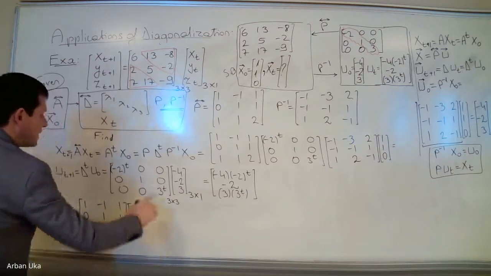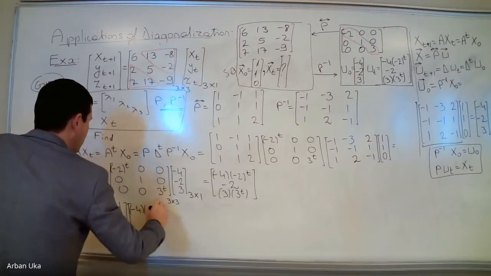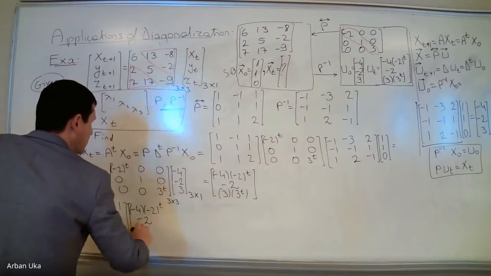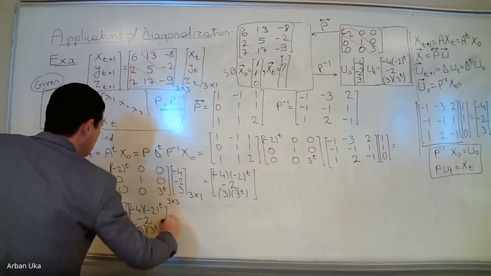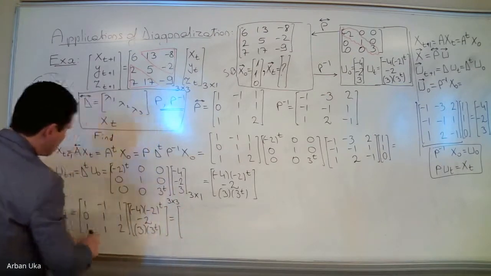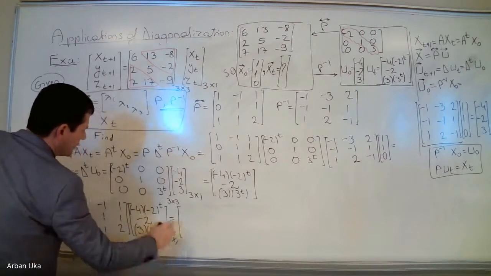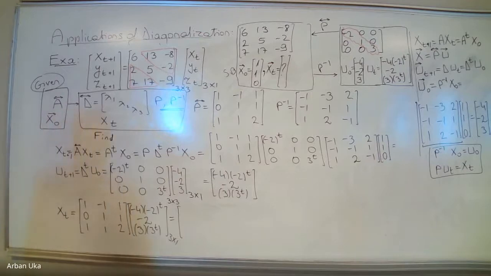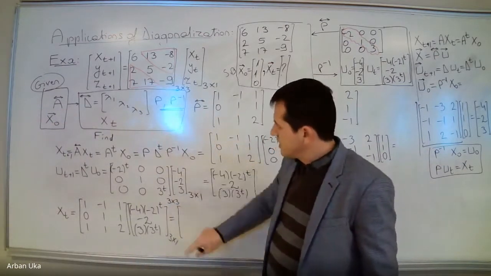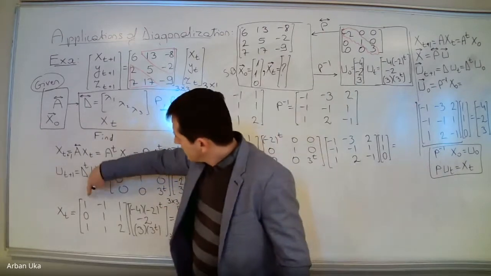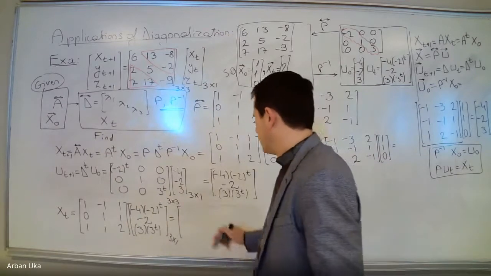And this all is multiplied with the vector minus 4 times minus 2 to the power t, minus 2, 3 times 3 to the power t. And as an answer, this is a matrix 3 by 3 multiplied by a vector which is 3 by 1. So here we expect also a vector which is 3 by 1. Then in this case, for these three terms that we see here, it looks like we have to get the first one minus the second plus the third. Okay? So the first one minus the second plus the third, we get the following.